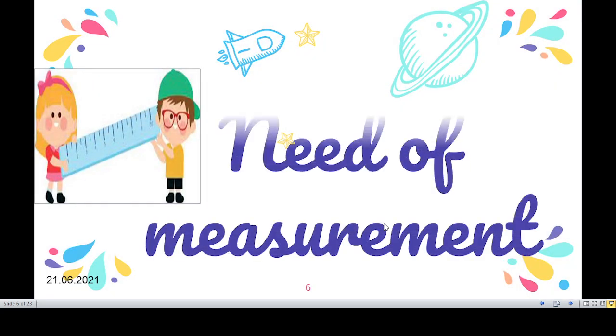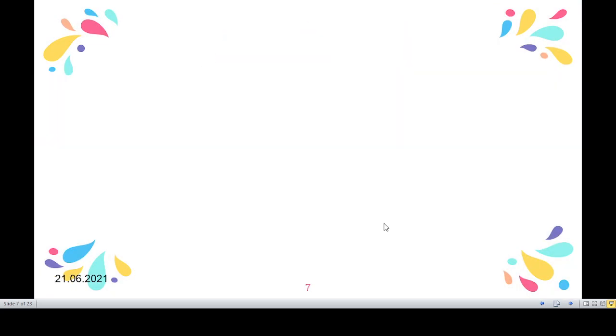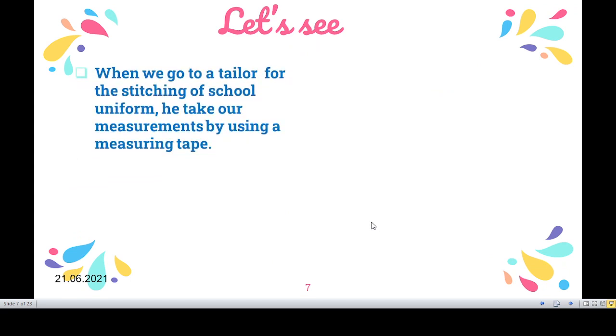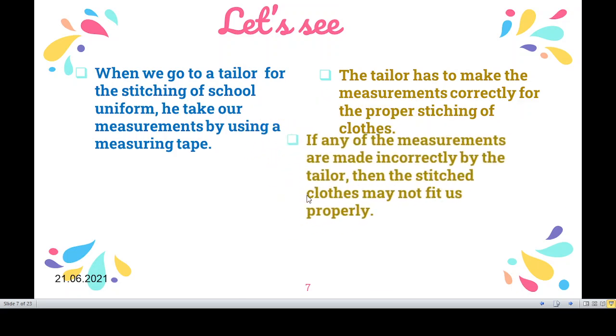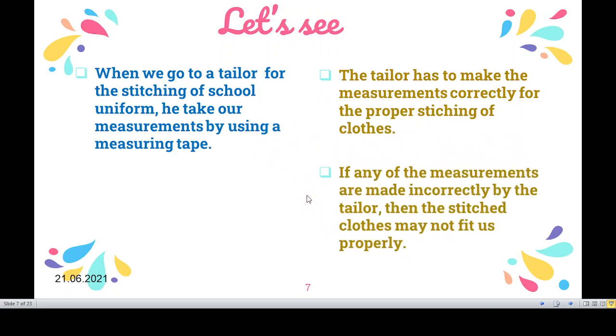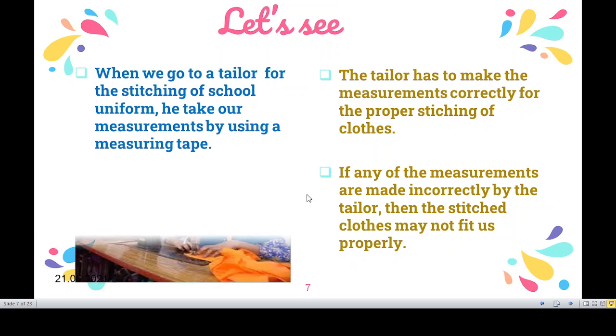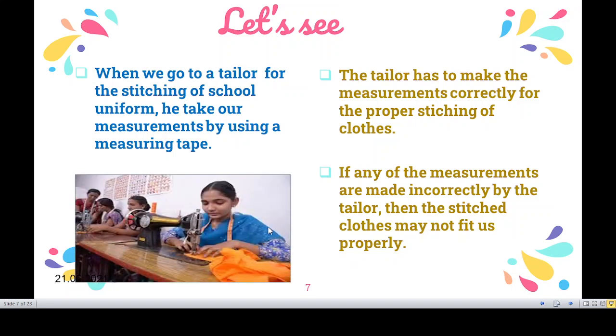Why do we need measurement, children? Let's see. When we go to a tailor for the stitching of a school uniform, he takes our measurements using a measuring tape. Isn't it? The tailor has to make the measurements correctly for the proper stitching of clothes. Children, have you seen a measuring tape? If any of the measurements are made incorrectly by the tailor, then the stitched clothes may not fit us